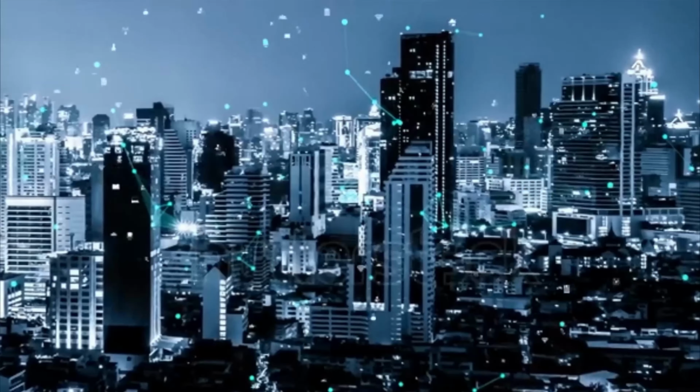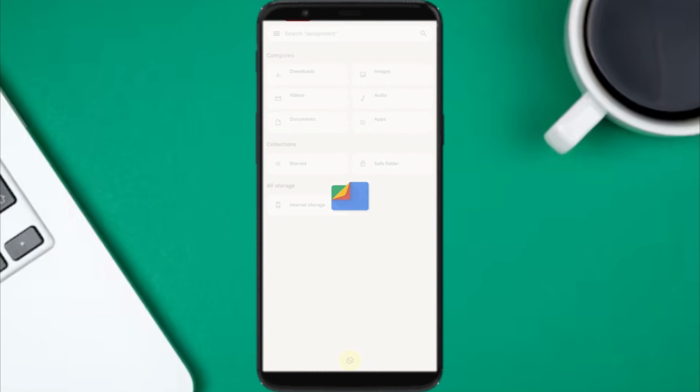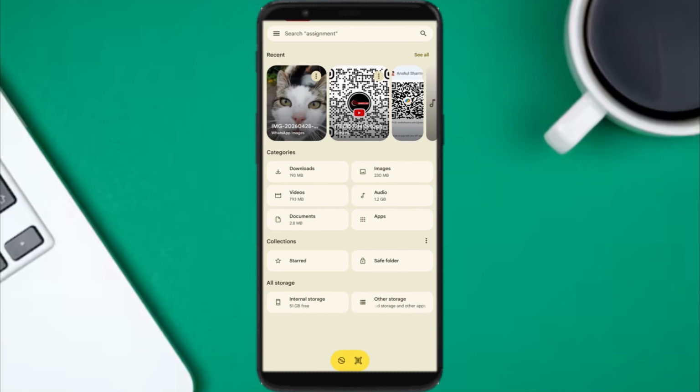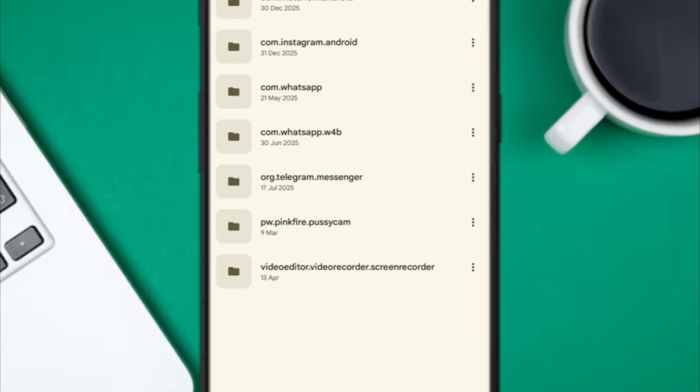Here is something most people don't know. Even if your chats are deleted inside WhatsApp, they are still stored somewhere in your phone. WhatsApp keeps collecting data like chats, photos, videos. All of this is stored inside your phone's file manager. So let's open your file manager or files app. Go to Android, then go to media, then look for the folder com.whatsapp, or com.whatsapp.w4b in case of WhatsApp Business account. This folder contains all your WhatsApp data since day 1.